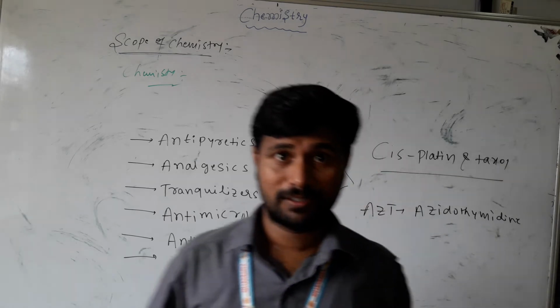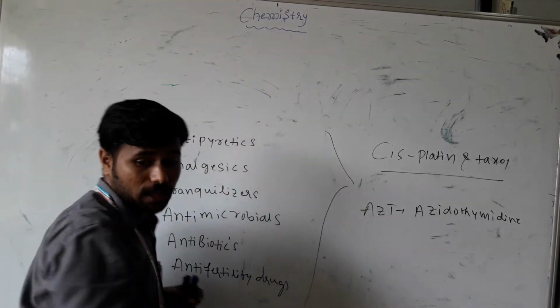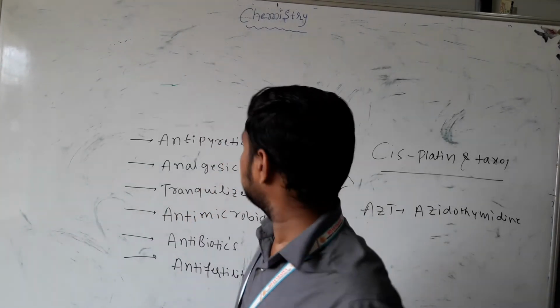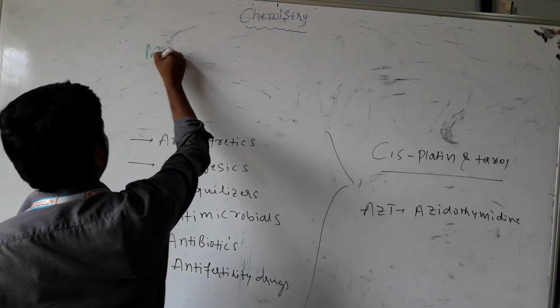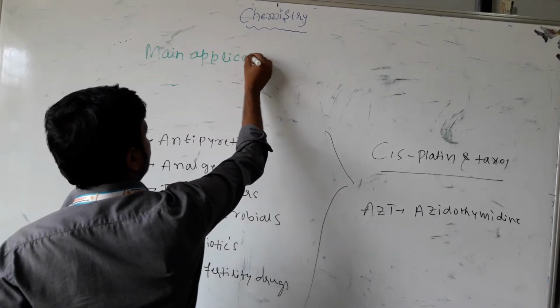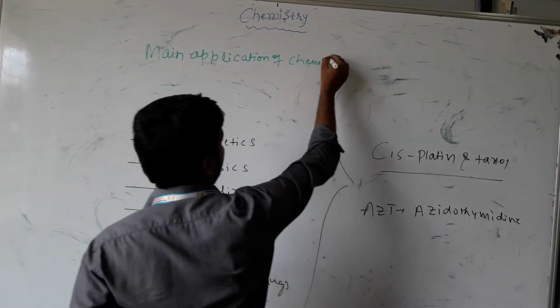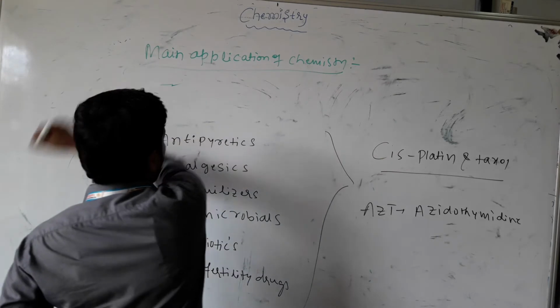Then, without wasting time, after the scope we move towards the applications of chemistry. What are the main applications? We have so many applications, but we'll see some major ones.